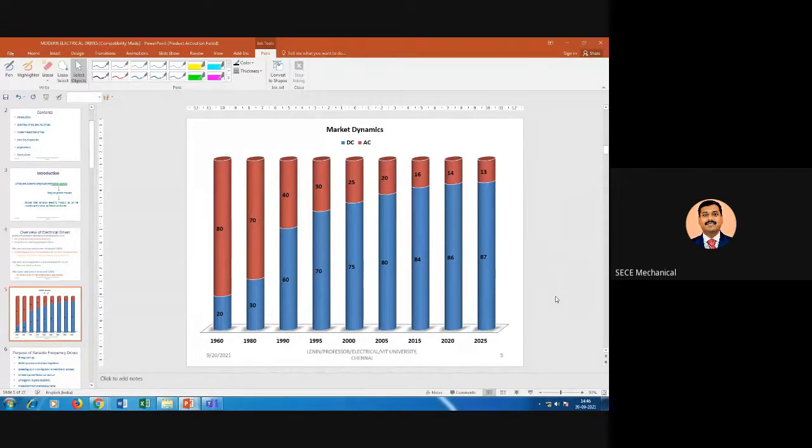Sir, I have one more question. How can we control the speed of an electrical drive? Is any braking system available? Yes, sir. We can control it through power electronic converters and digital controllers, for example microcontrollers, microprocessors, DSP (digital signal processors). By means of that only, we do braking. Which one is best, microcontroller or microprocessor? Microcontroller, sir. With microprocessors we have fewer options. Microcontroller is cheap and best.